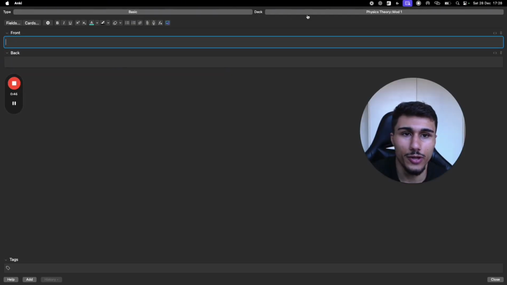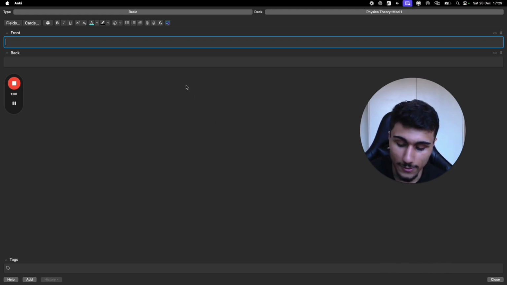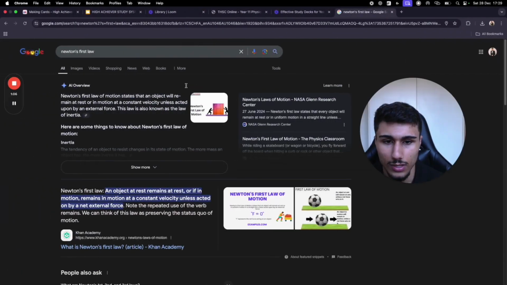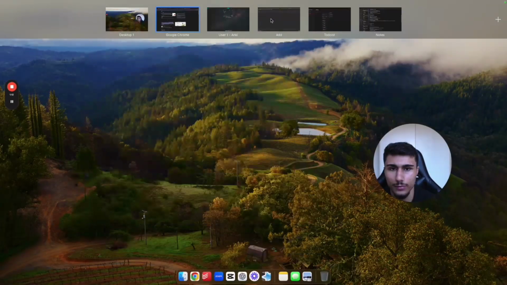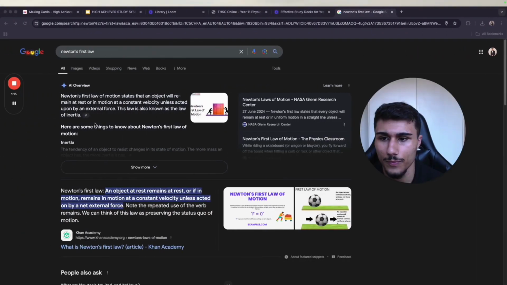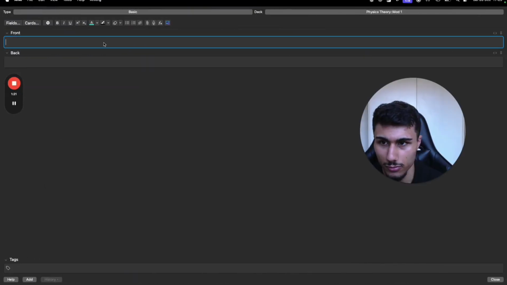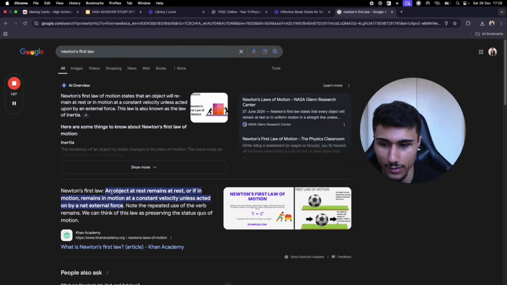But let's get straight into how I would add cards. So click on Add. It's going to open a new window. Please, oh my God, the amount of times I've chosen the wrong deck and realized. You can always fix that up, but just don't do that. So let's pretend that Newton's laws were taught in module 1 of physics, which makes sense because it's the easiest thing. So let's go into here. Now, I've searched up Newton's first law. I'm going to bring this over here for a sec. So Newton's first law. Pretend this is from your textbook or from your teacher. So cool. Front of the card. Back of the card.